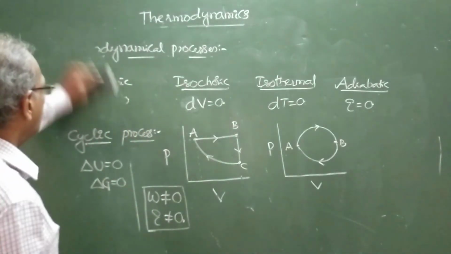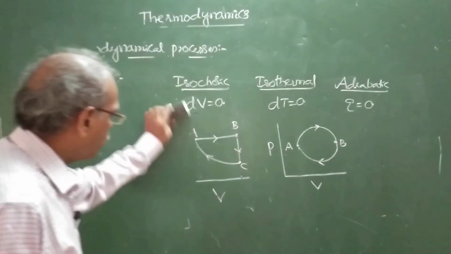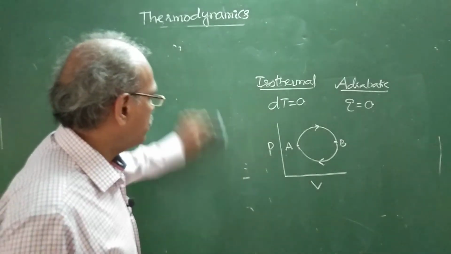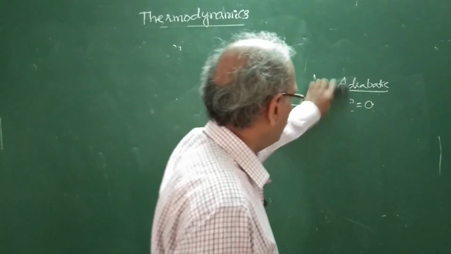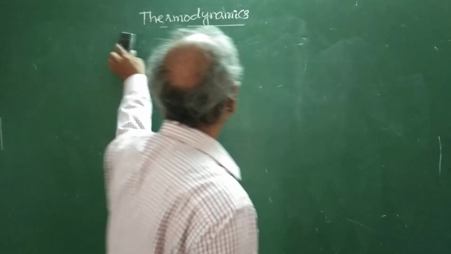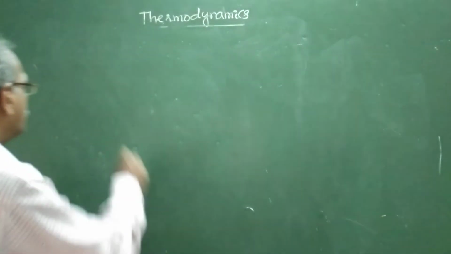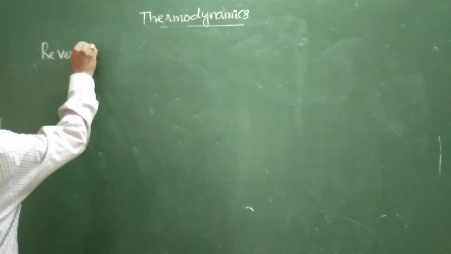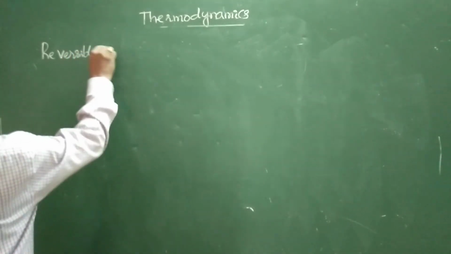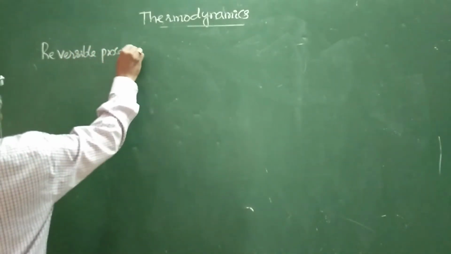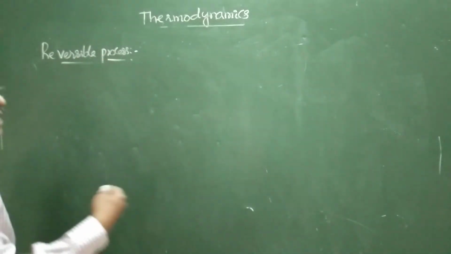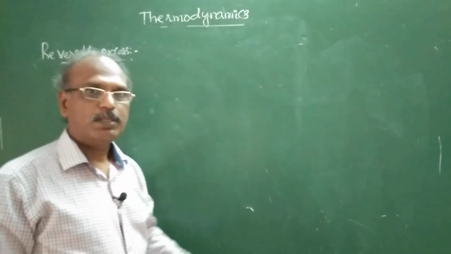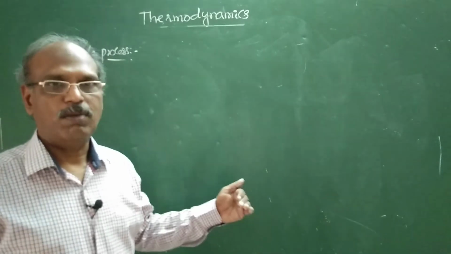In addition to this, see, all these processes may be reversible or irreversible. Okay, so let's see what is meant by a reversible process and how to identify this term in a given problem.